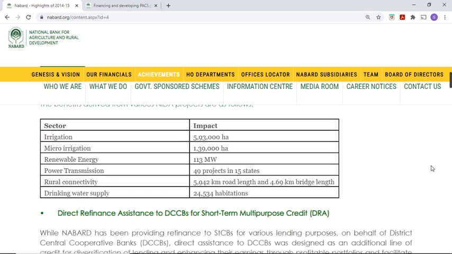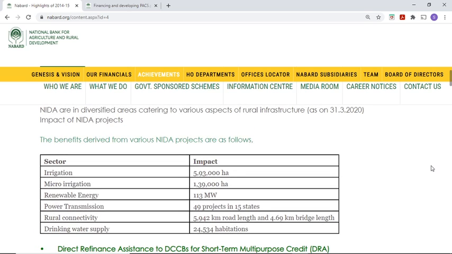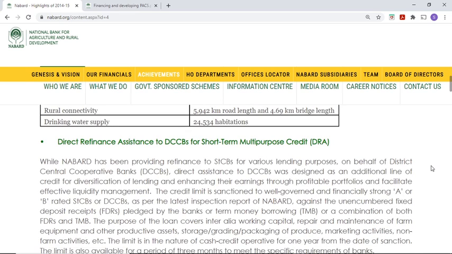The benefits derived from the various NIDA projects are as follows. Under NIDA, these are some examples, right? Irrigation, micro irrigation, renewable energy, power transmission, rural connectivity, drinking water supply. So under NIDA, these 6 categories are there, right? Irrigation, micro irrigation, renewable energy, power transmission, water supply, rural connectivity, right? Then direct refinance assistance to DCCBs for short-term multi-purpose credit.